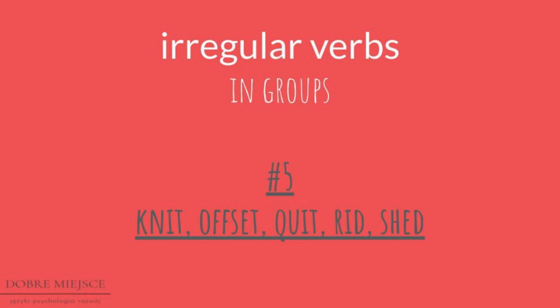Now, as usual, think about your own examples of sentences meaningful for you. One in past simple and one in present perfect, my dear student. And now your own examples. Rid, rid, rid. I will just spell this verb.